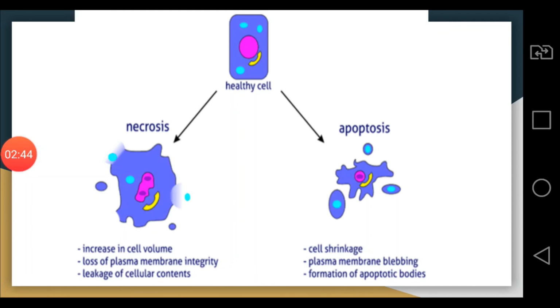Thirdly, the cellular contents leak out in case of necrosis, and they harm other cells which are present surrounding it. But in case of apoptosis, apoptotic bodies are formed which do not kill or harm the other nearby cells. That was all for today's topic.